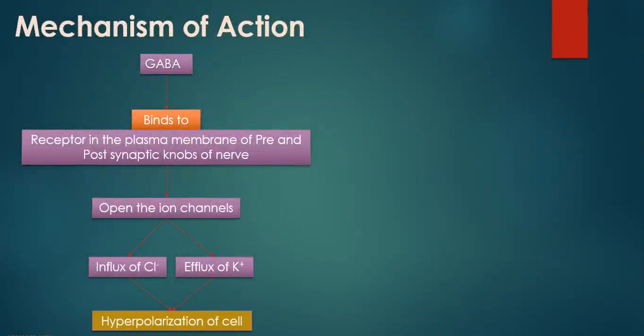How does GABA exert its inhibitory function? As I have mentioned in the previous slides, the main function of GABA is inhibitory neurotransmission. I mean, it inhibits the neurotransmission; it is an inhibitory neurotransmitter. So it is a neurotransmitter that inhibits signal transmission. So after releasing